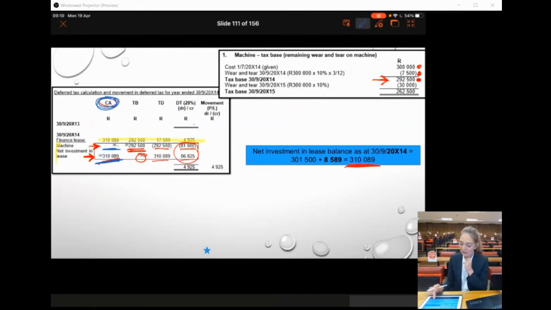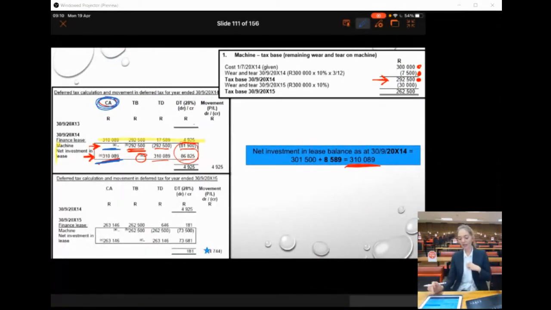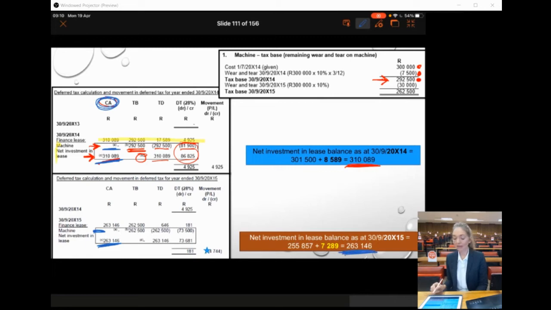Good. Okay, and then just the same calculation that we do for 2015. Again, our machine has a zero carrying amount, but the net investment in the lease will have a balance. And how did I get to that closing balance net investment in the lease? So that will be the 255,857 from the amortization table. So it will be amort 11 balance.